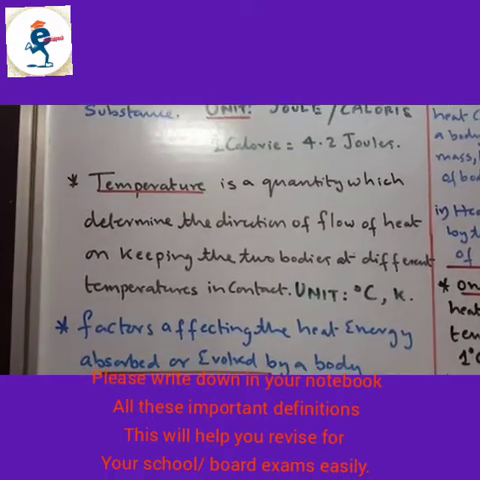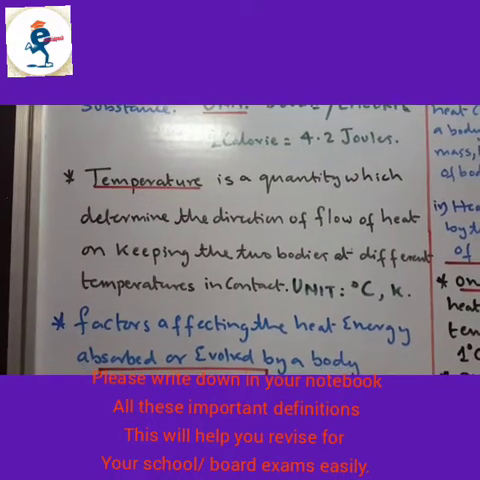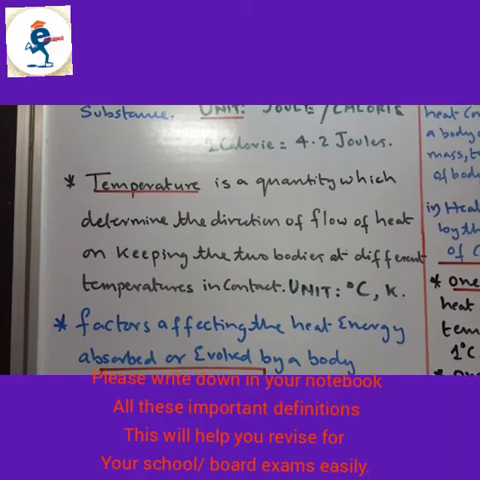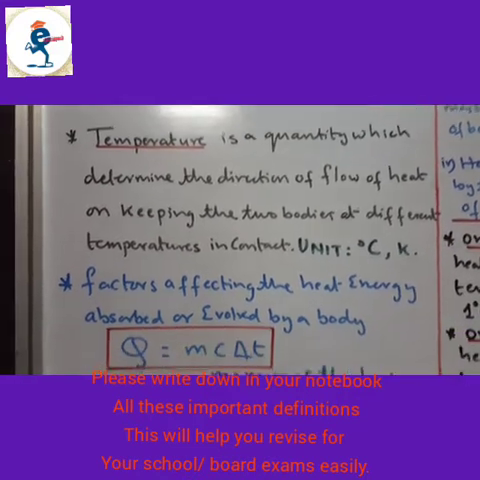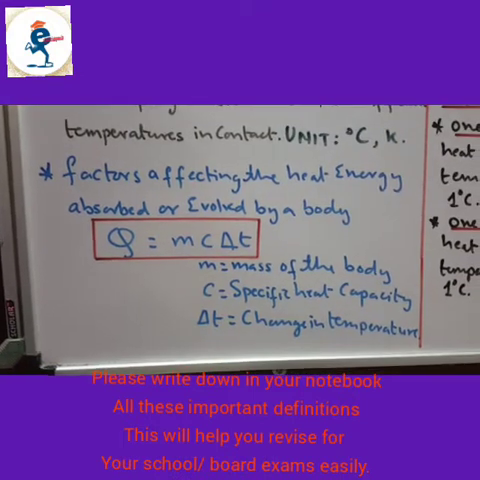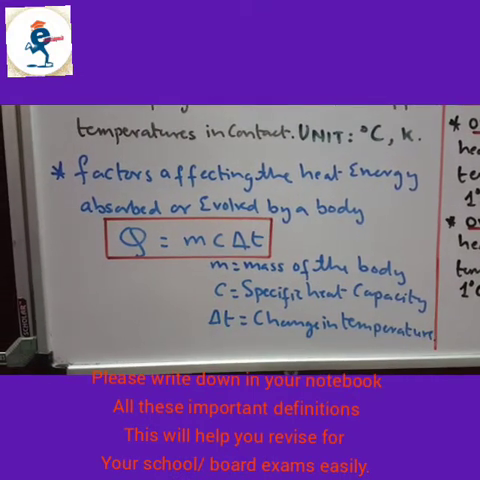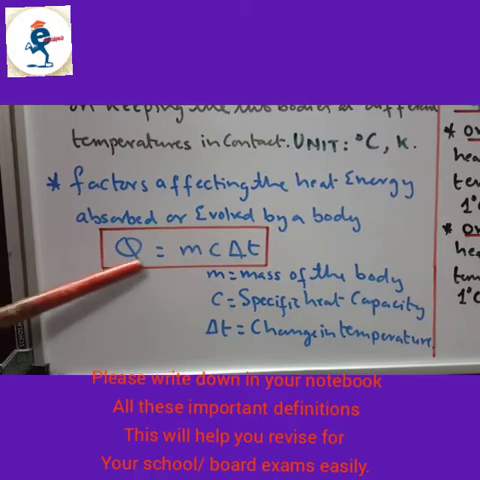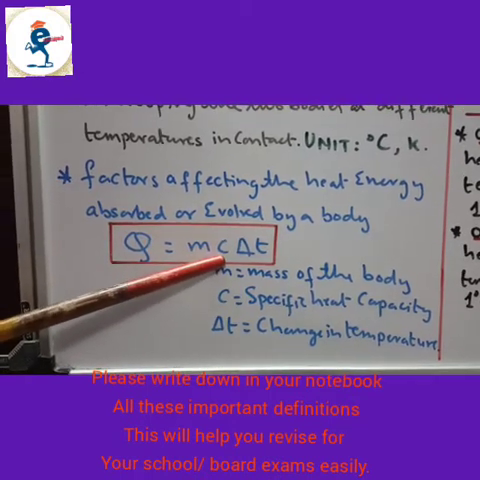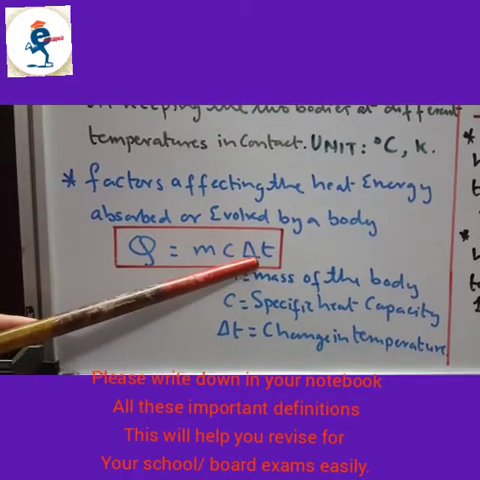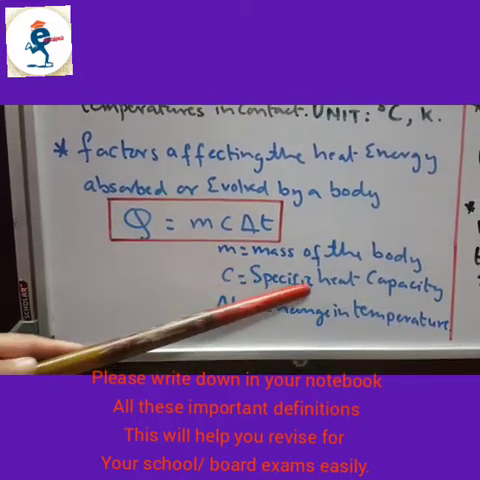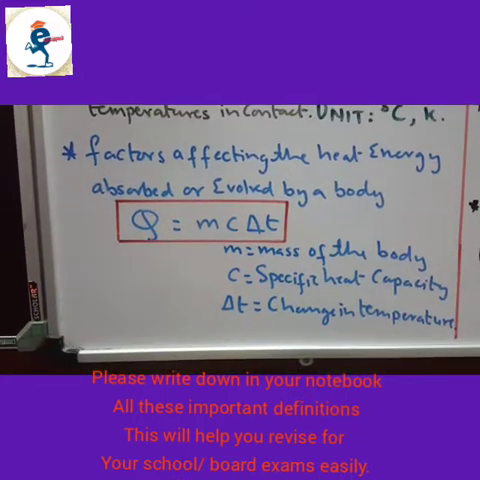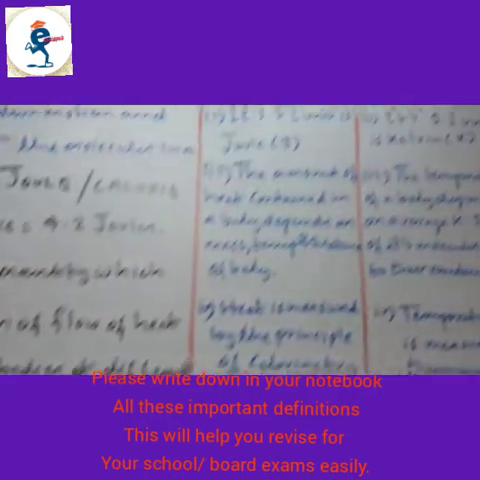Temperature is the quantity which determines the direction of flow of heat on keeping two bodies at different temperatures in contact. Unit is degree Celsius or Kelvin. Factors affecting heat energy absorbed or evolved by a body: Q, that is heat, is equal to m c delta T, where m is the mass, c is the specific heat capacity, and delta T is the change in temperature.